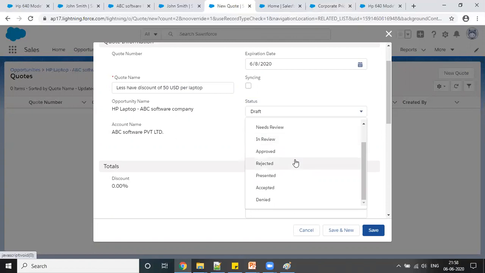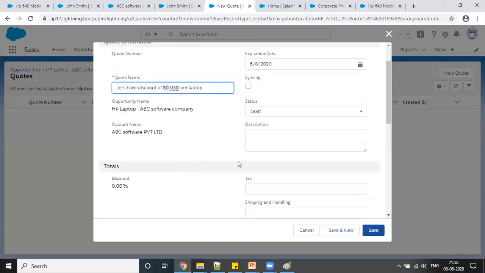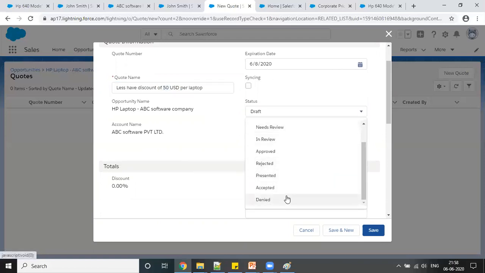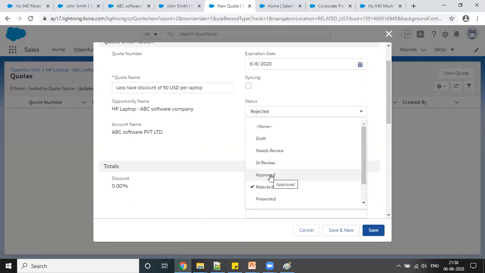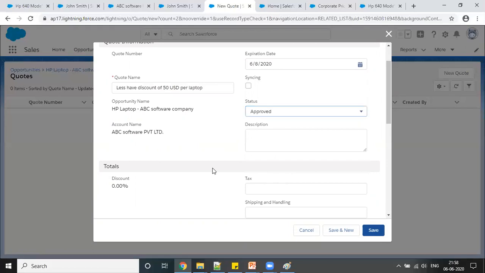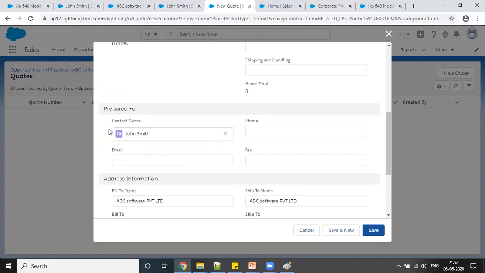So for that, this status we have. Or maybe if user needs more discount on that, then that has to go for the approval, or it has to be approved or rejected. So I'm saying it should be rejected because this is going to be a loss. Or if I'm saying okay, they are buying 10,000 laptops, so that is fine, I can approve it here. You can define the taxes and everything. This is all the details. Then contact name, I have John Smith, and he's the contact person.